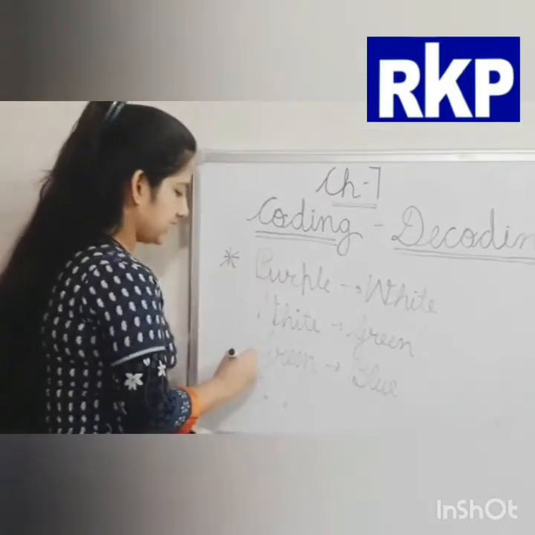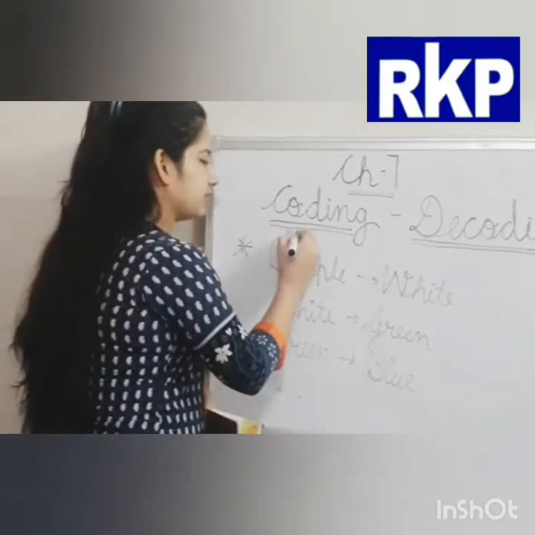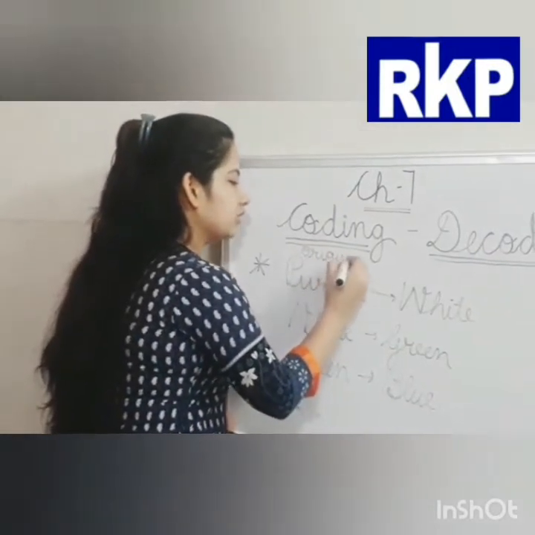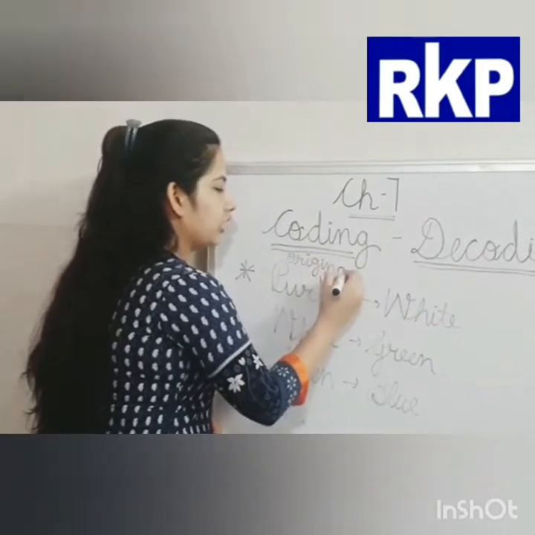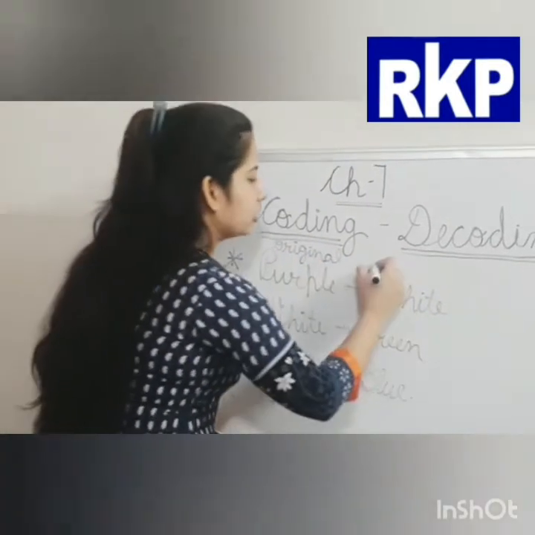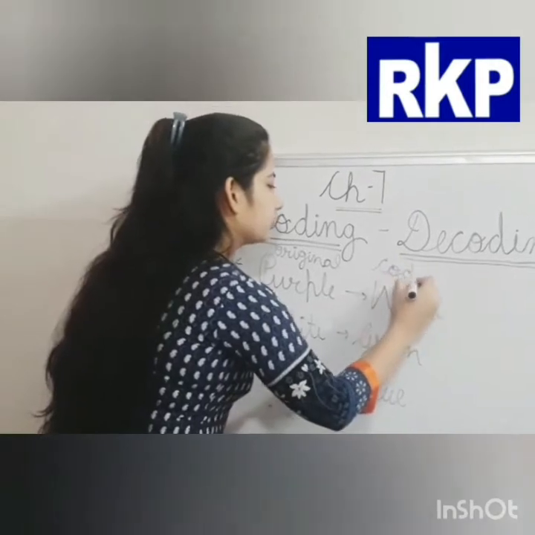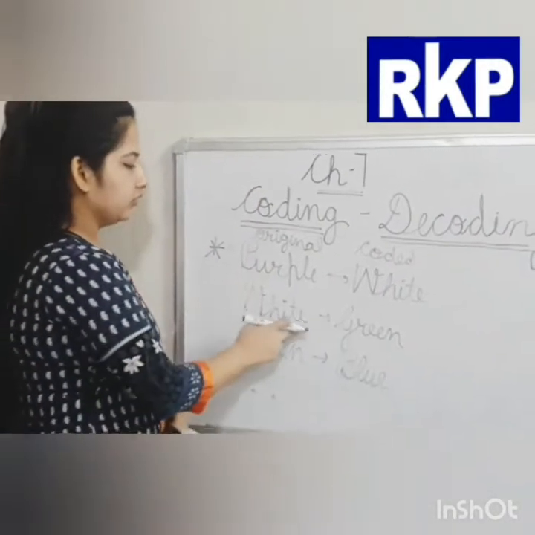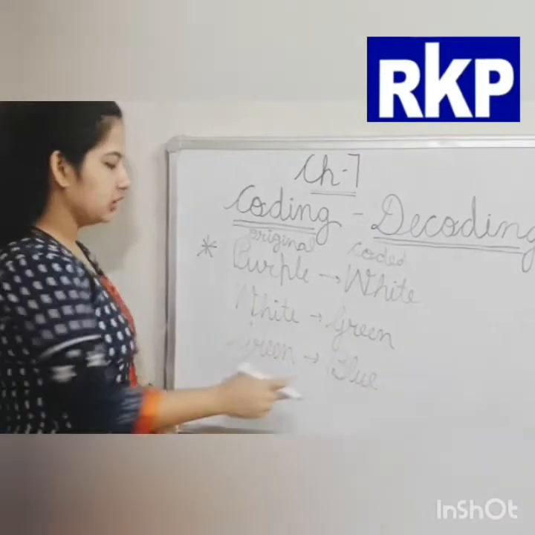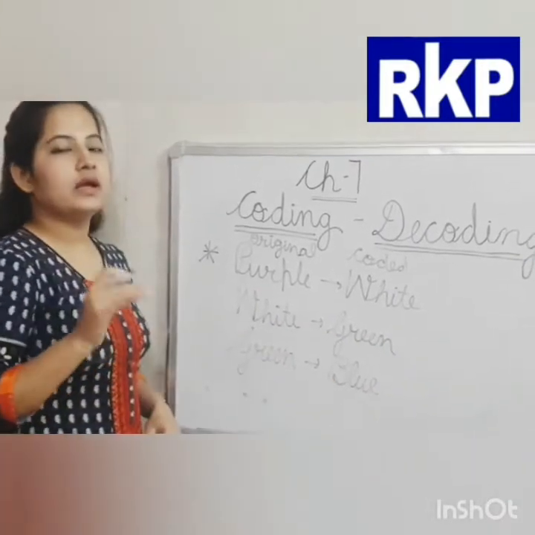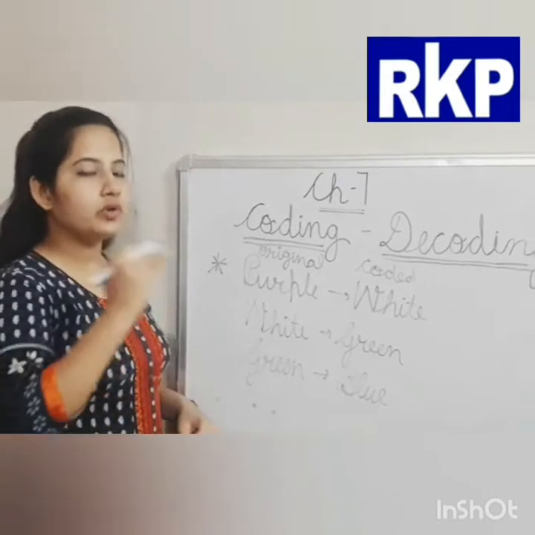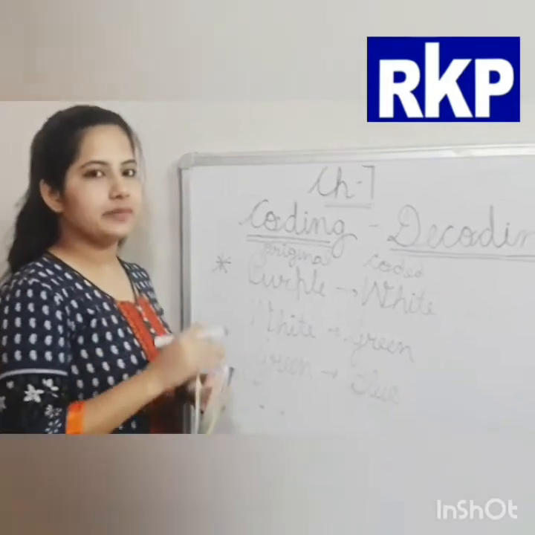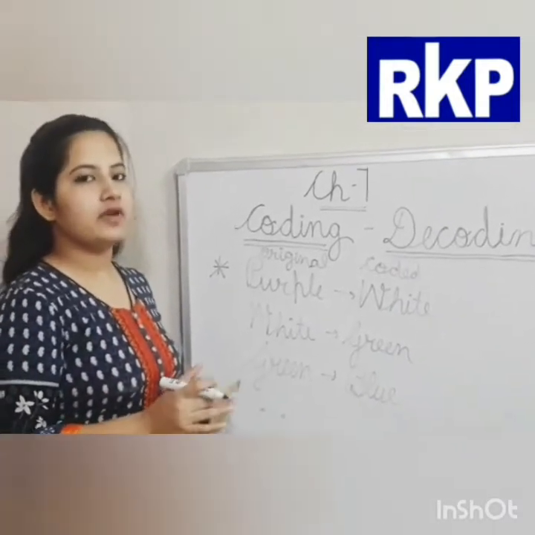See, these are the original names and these are the coded names. We have given the name white to purple, green to white, blue to green. Now the question is which color is on the last stripe of the Indian flag?